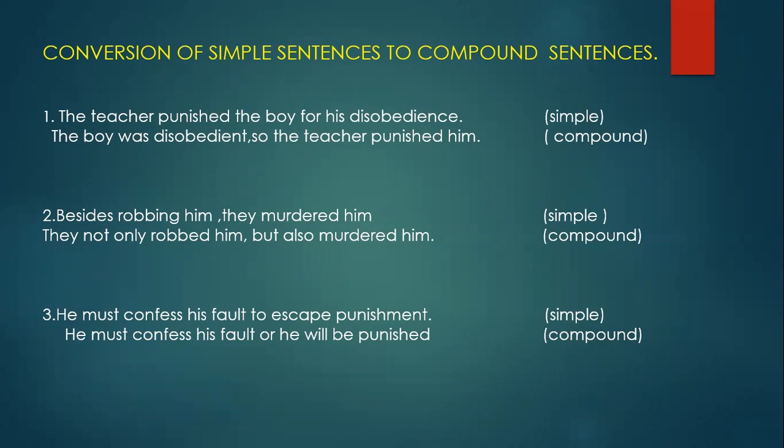When we supplied that verb: he must confess his fault and then he will be punished. Okay, so both are main clauses. So the sentence became a compound sentence. So this is the way we have to change the sentence.